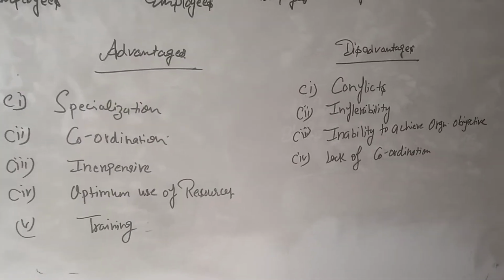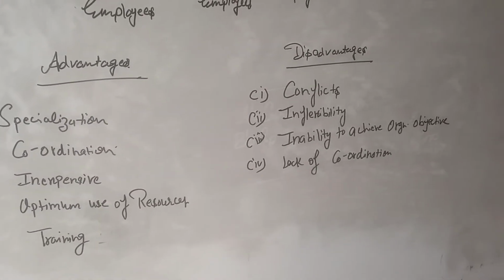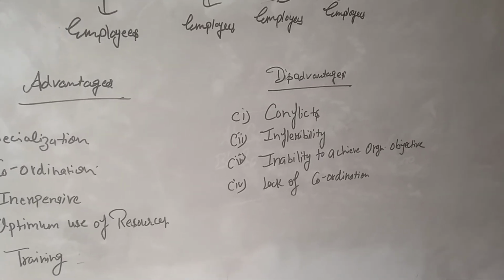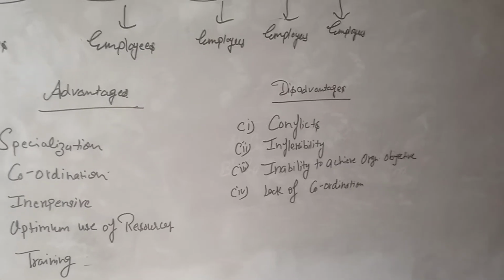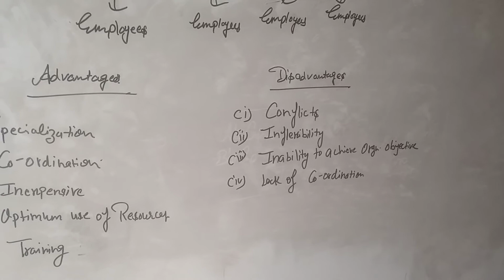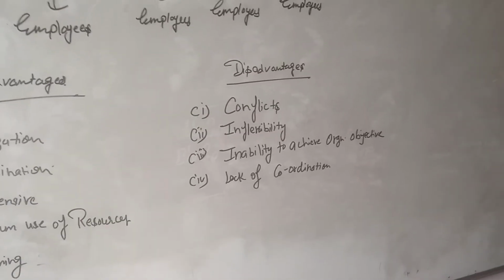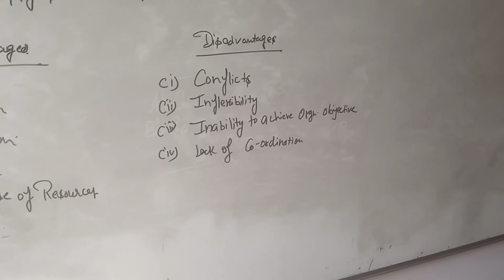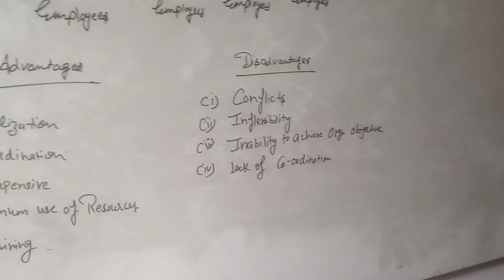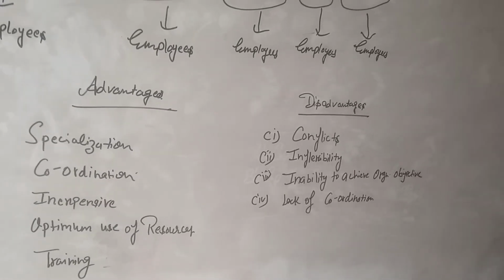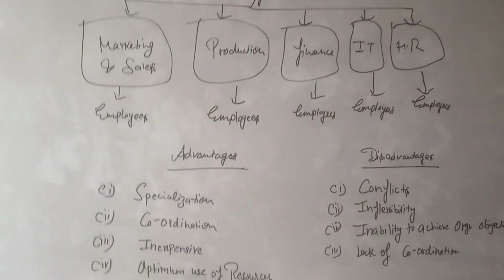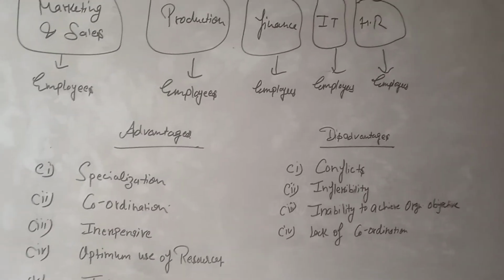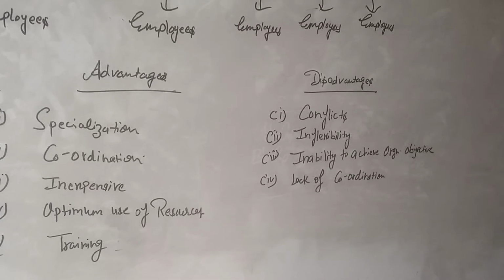Second is inflexibility. It leads to inflexibility in the organization, since people with the same skills and knowledge develop a narrow outlook, and functional heads lack the expertise required to hold top management positions. There may be chances that this structure is not flexible for all the departments.